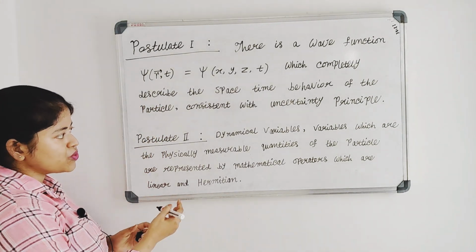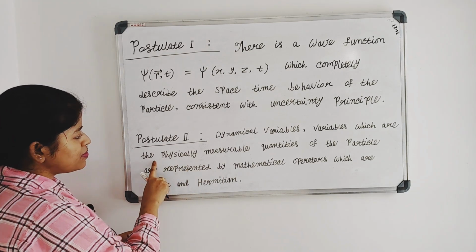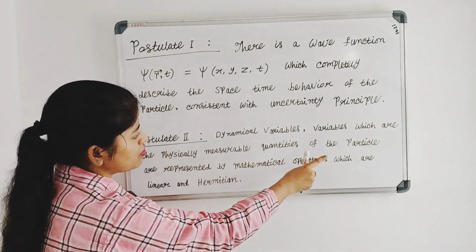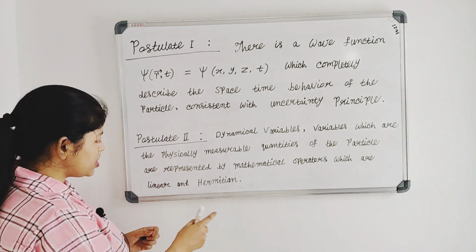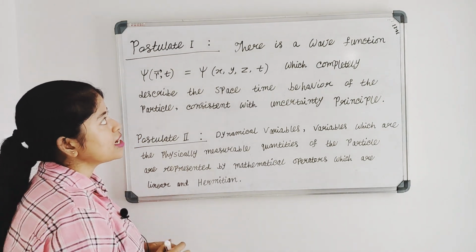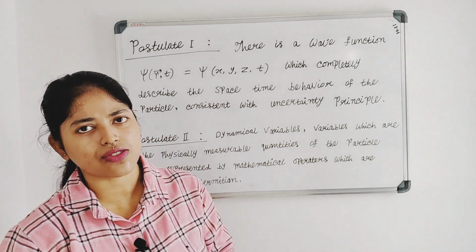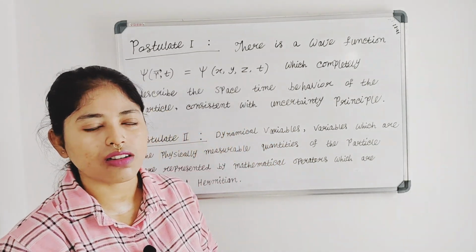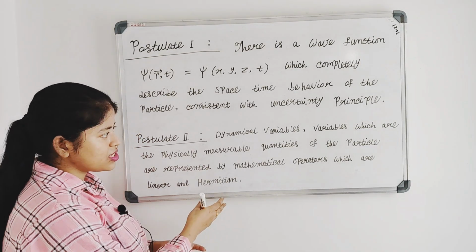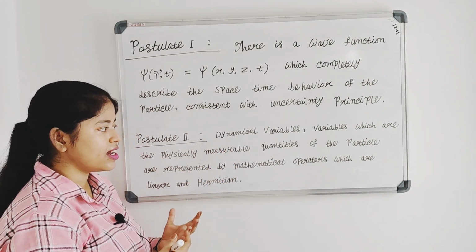And postulate 2: the dynamical variables, which are the physically measurable quantities of the particle, are represented by mathematical operators which are linear and Hermitian. That means from postulate 1 we can tell that there is a wave function associated with a particle which will describe the space-time behavior of this particle or the system, and for these particles there will be dynamical variables which will be linear and Hermitian.